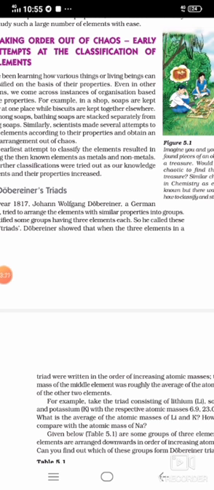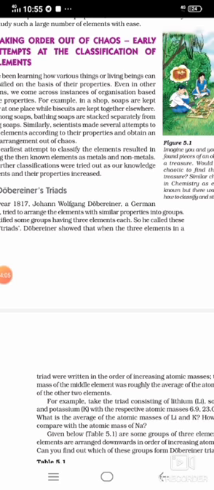Z has the higher atomic mass, X has the lowest, and Y is intermediate between X and Z.